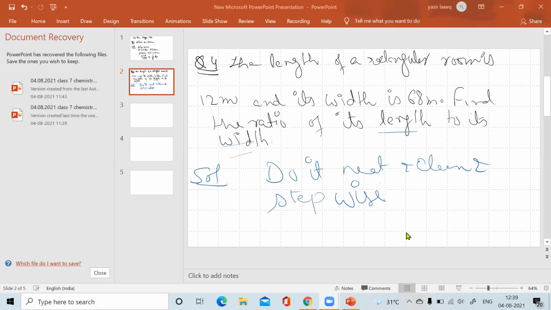Length is given here, length is equal to 12 meter. Width is equal to 6.8 meter. Ratio is equal to 12 upon 6.8, like this stepwise. If you do like this, then I will give you full marks. Otherwise, I will cut your marks. I told you this several times earlier also. Okay, sir.